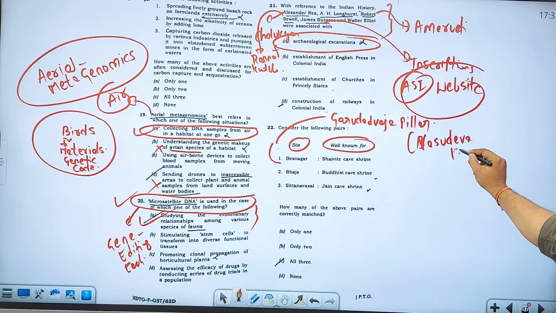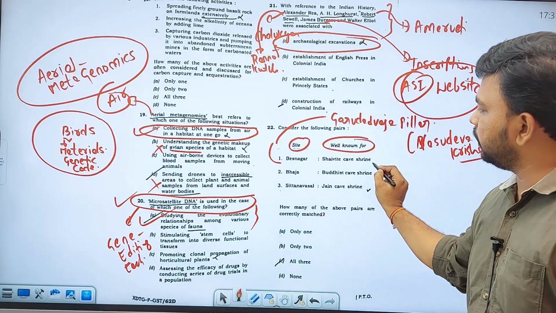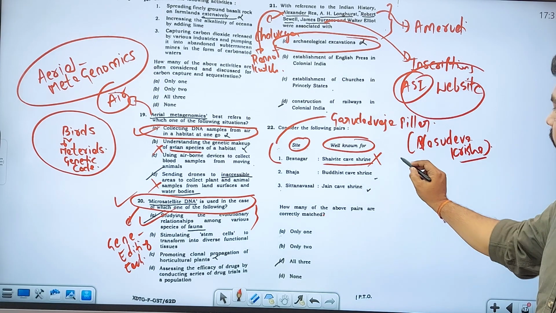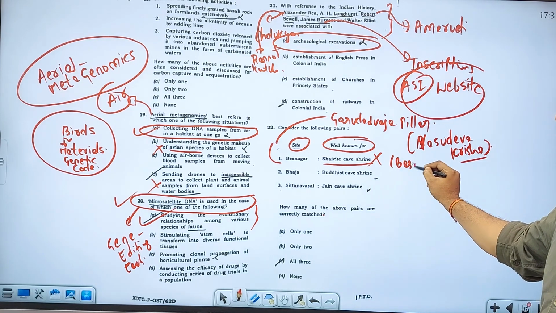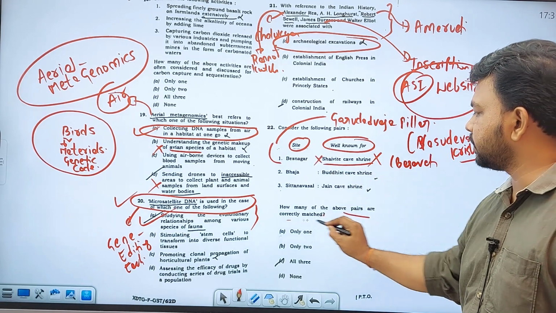So obviously it is not related with Shaivite cave shrines. It is related with Krishna and Bhagavatism. So this is the wrong pair. He has asked to match the above pairs correctly.